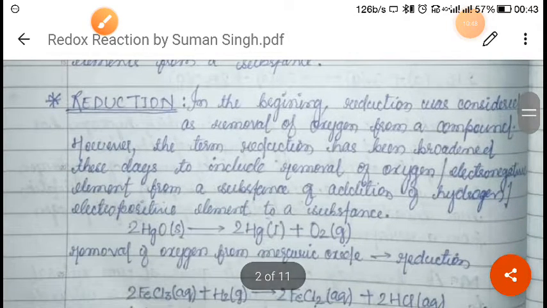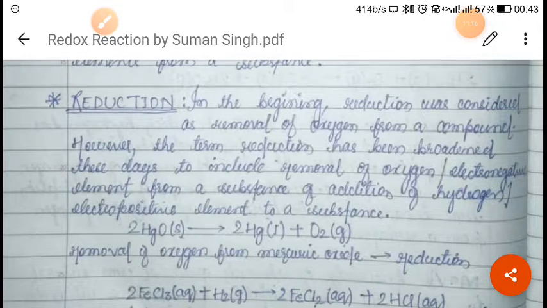Now next we will discuss reduction. In the beginning, reduction was considered as the removal of oxygen from a compound. However, this reduction has been broadened, or we can say the definition of reduction has been expanded. As we have seen the definition of oxidation expand, in the same way the definition of reduction has also been expanded.